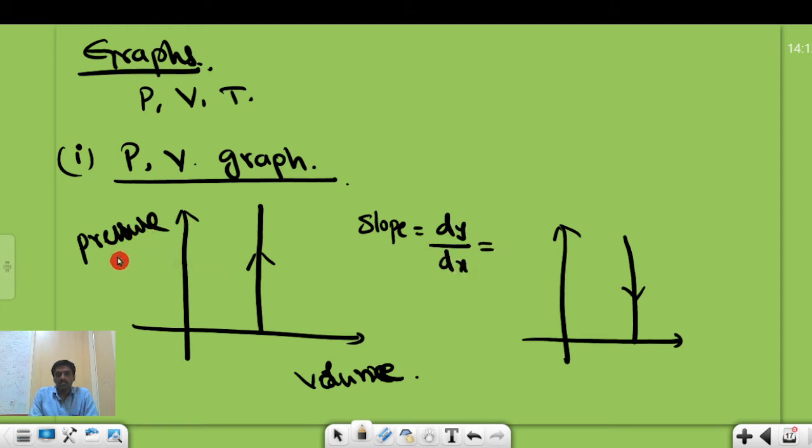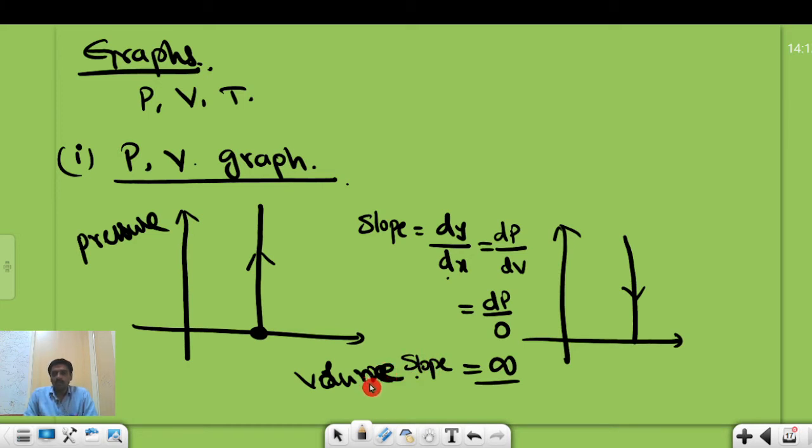The variation in the y parameter is some value, dP, but the x parameter, the volume, is not varying, so dV is equal to 0. Some value divided by 0 is infinity. This is very important: the slope in the isochoric process in the PV graph is infinity.